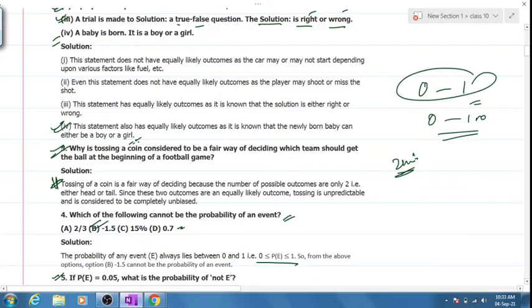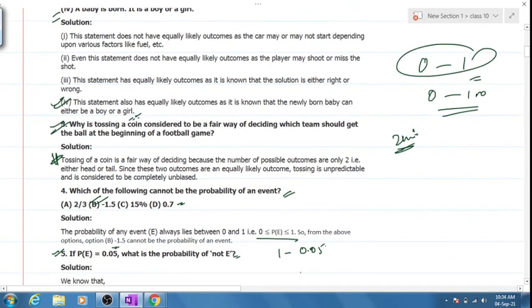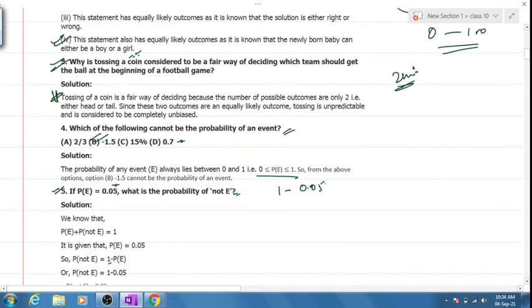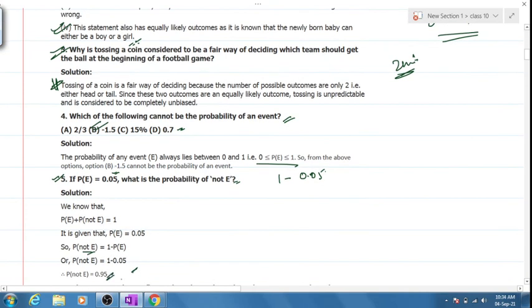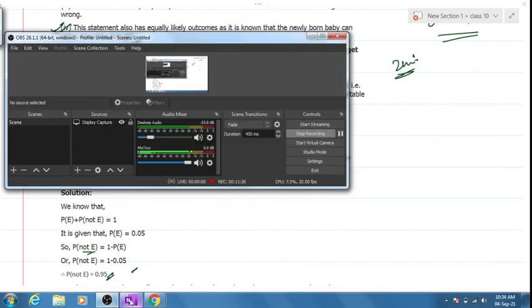Okay. Question number 5. I'll give you time to copy, okay? We'll do 2 questions at a time and then we'll give you time to copy. If the probability of any event E is 0.05, what is the probability of not E? Not E means 1 minus 0.05. Clear? 0.95. Because total probability is 1 and I've already told you in the introduction session that 1 minus the probability of E will give you not E. 0.95. Is it clear? Yes or no? Question numbers 4 and 5, please copy them down. You'll have exactly 1 minute to copy it down. I'll pause the video.